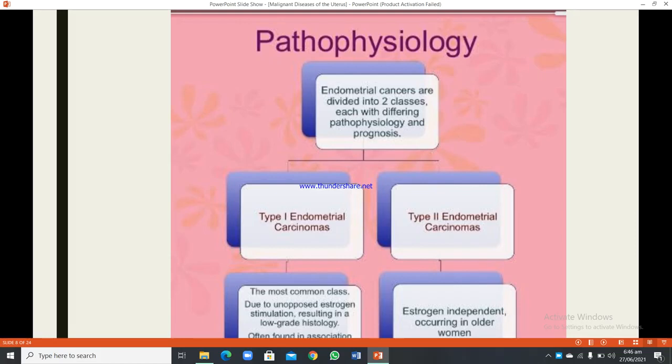Pathophysiology. Endometrial cancers are divided into two classes, each with differing pathophysiology and prognosis. Type 1 endometrial cancer, the most common class, is due to unopposed estrogen stimulation resulting in a low-grade histology, often found in association with obesity. Type 2 endometrial carcinoma is non-estrogen dependent, occurring in older women.